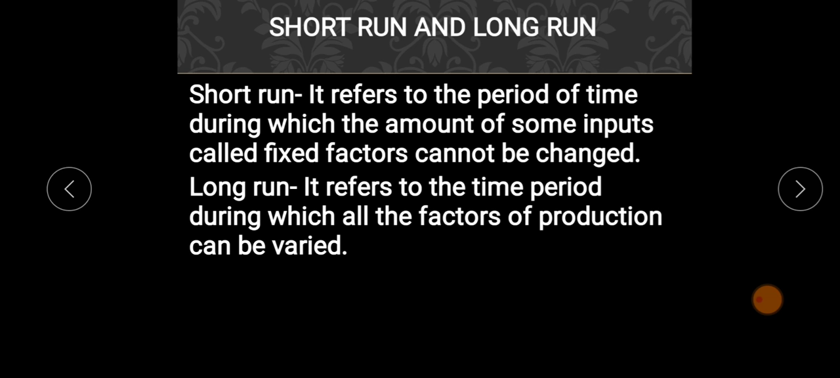Whereas there are other factors like labor which can be changed in order to increase the amount of output. For a producer, in order to increase the output in a short period of time, he can only increase the number of workers. He cannot increase the number of factories in such a short period of time.